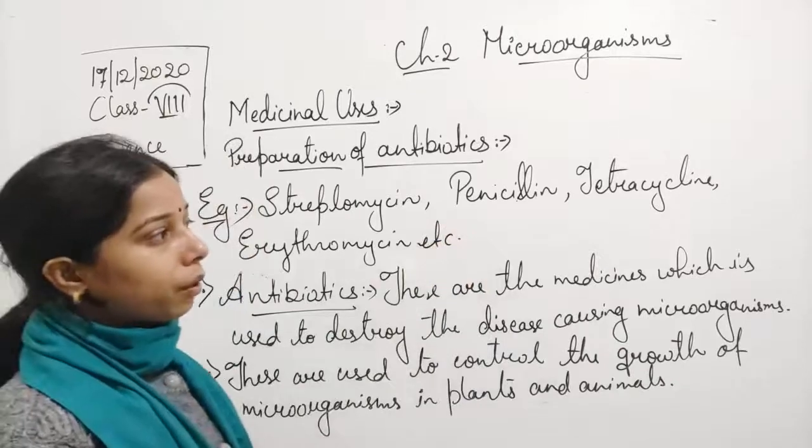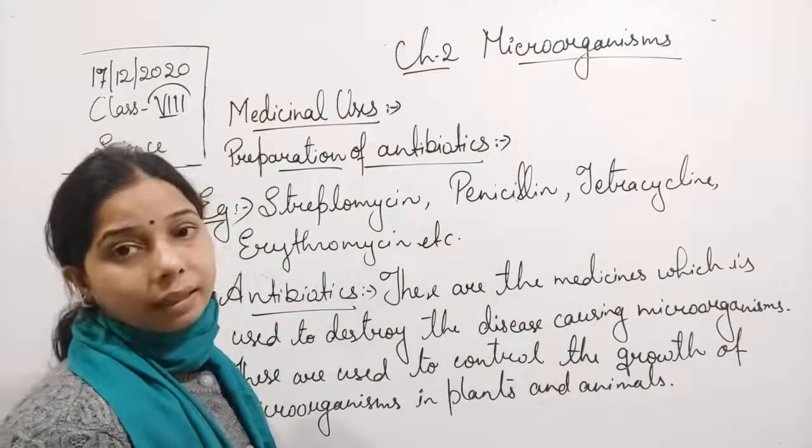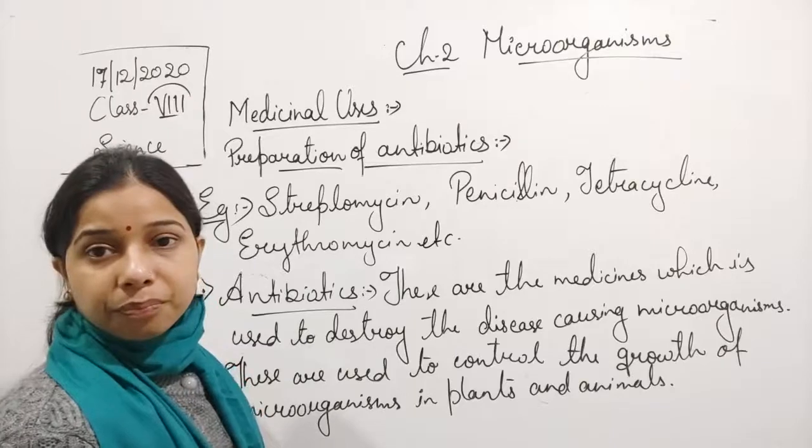These are the different kinds of antibiotics which work on bacteria and fungi.